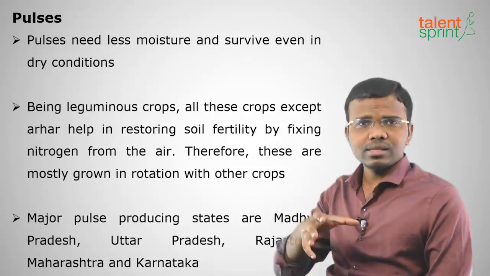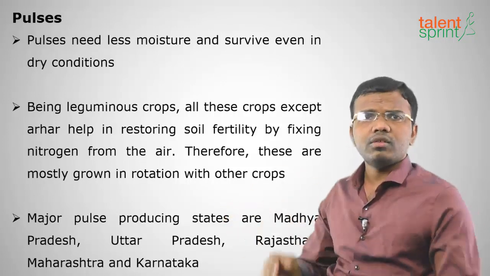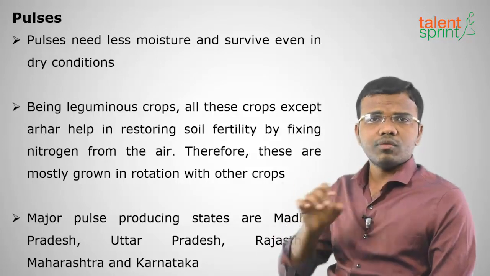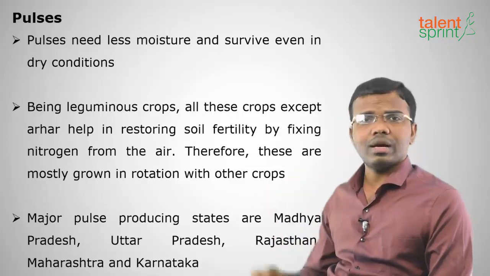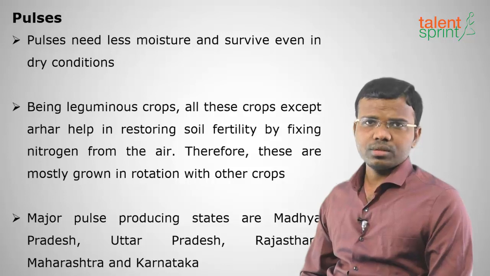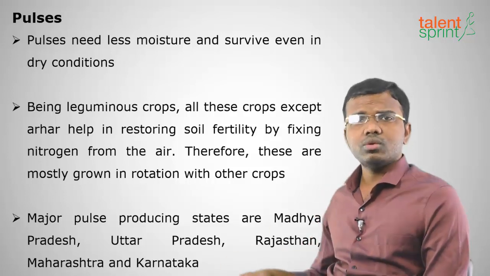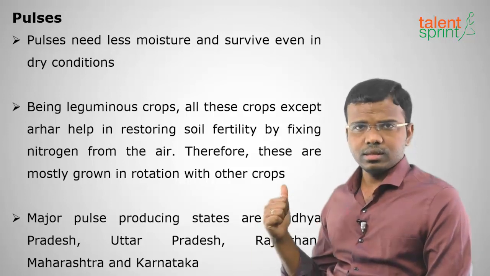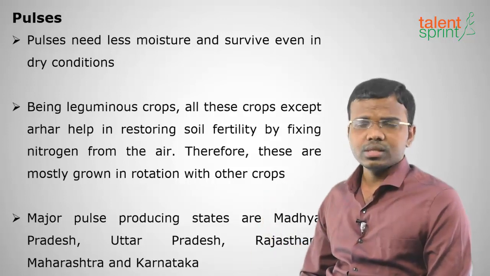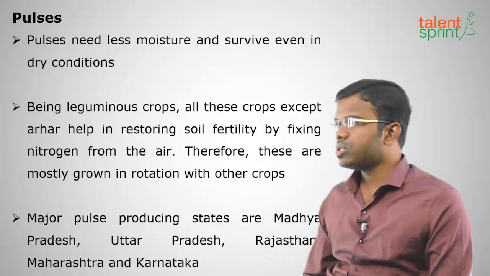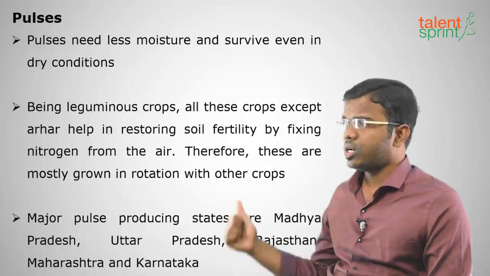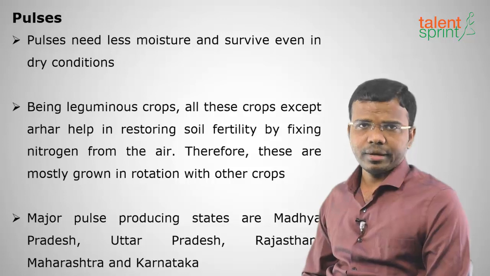So when we grow pulses in a farm, it will restore the nutrient content of the soil. That's why pulses are called leguminous crops, because of the nitrogen fixing bacteria which grow on their roots. And major pulse producing states are Madhya Pradesh, Uttar Pradesh, Rajasthan, Maharashtra and Karnataka. Don't worry about the states, but remember whether this crop is grown at that place or not.